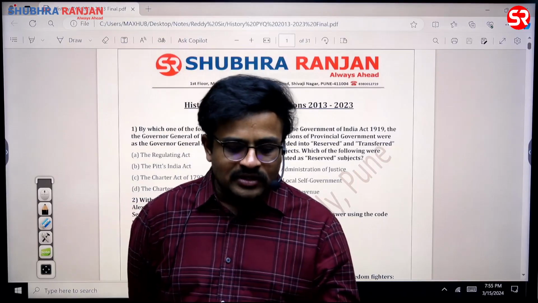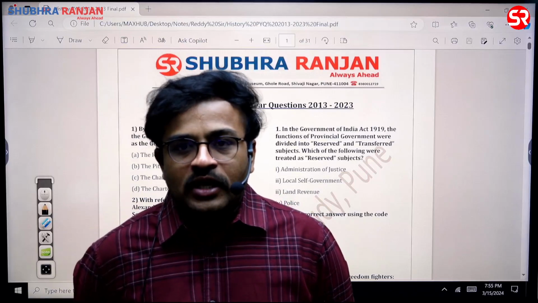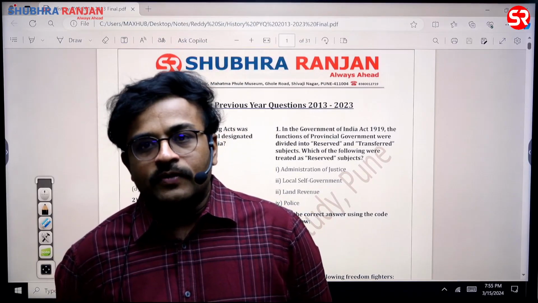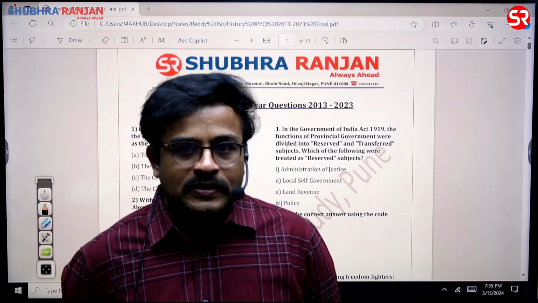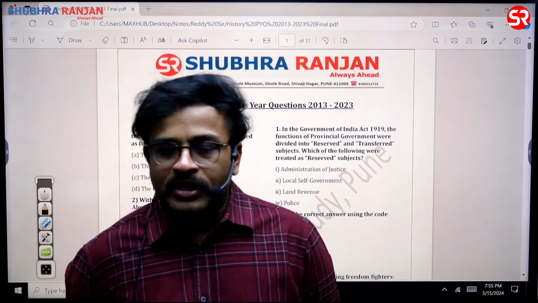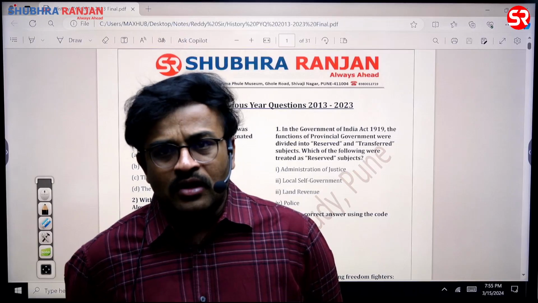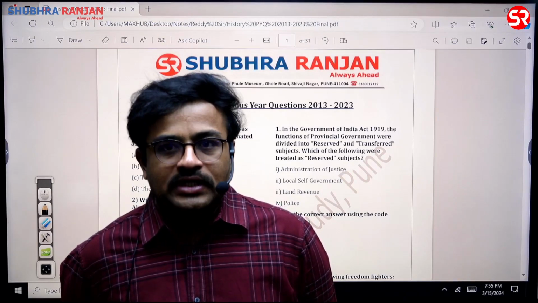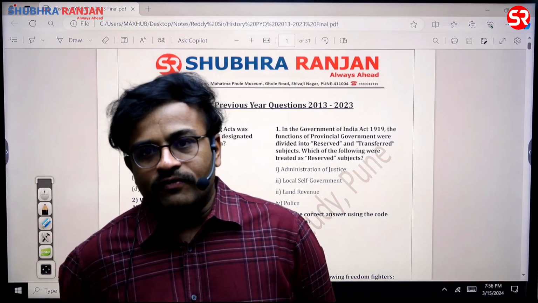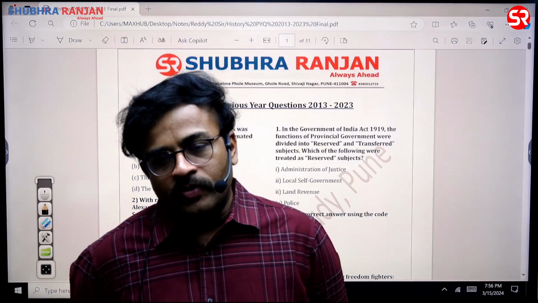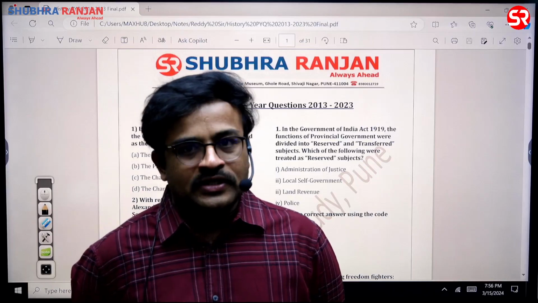Then the third topic of highest relevance is the socio-religious reformers of India. This is an oft-repeated question in the UPSC preliminary: the various socio-religious reformers, their ideology, what papers they published. For this section particularly, you can read Spectrum. It is decently good. Along with that, you can have a look at the appendices of Spectrum, wherein a lot of socio-religious reformers are covered. The socio-religious reformer section is very important for the preliminary examination every year. So if you are reading modern India, first and foremost, you exhaust these three topics, sir.